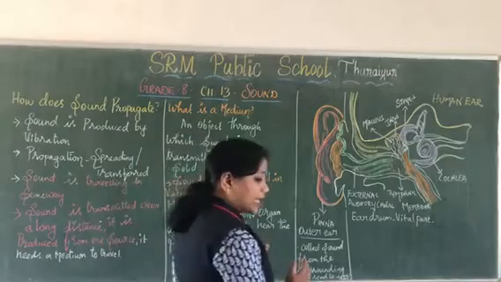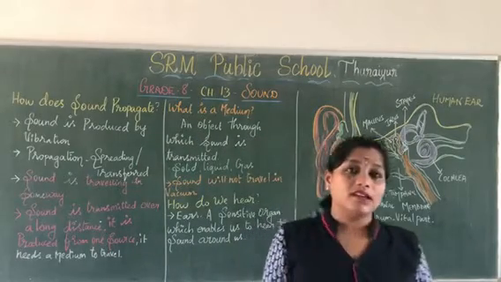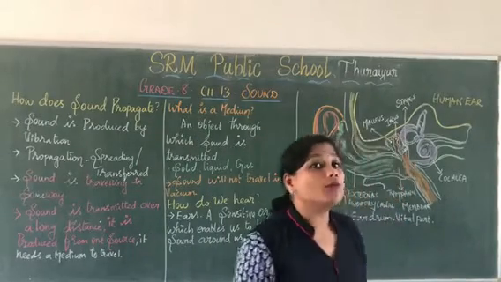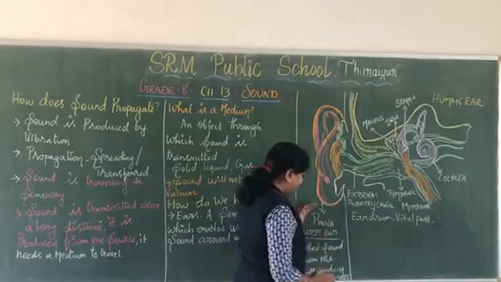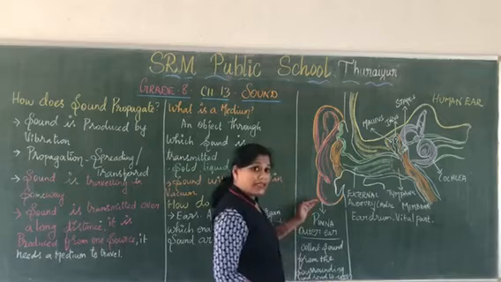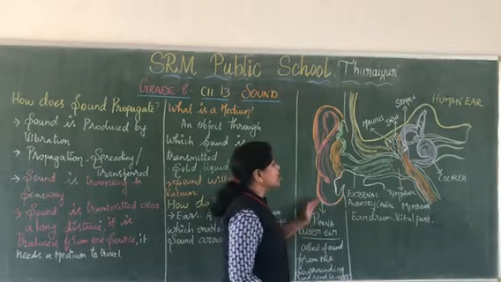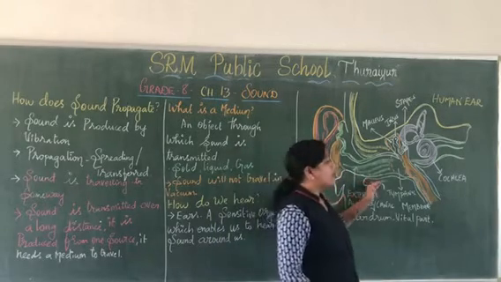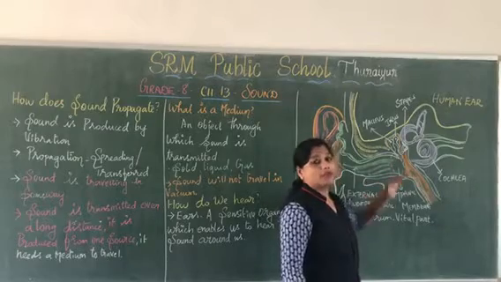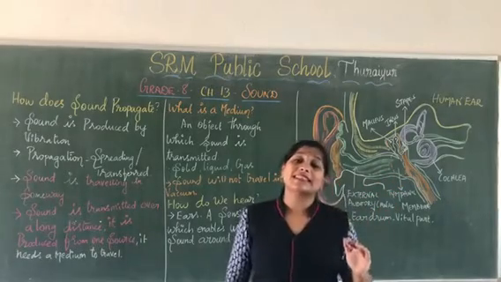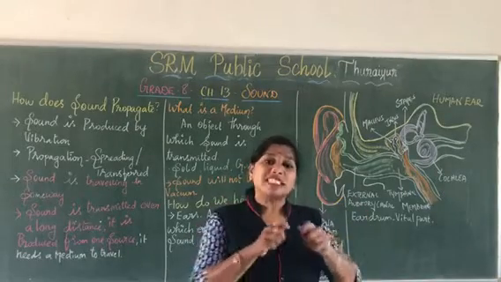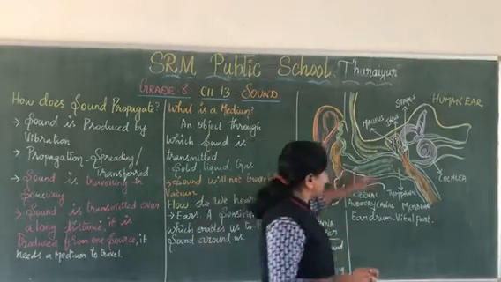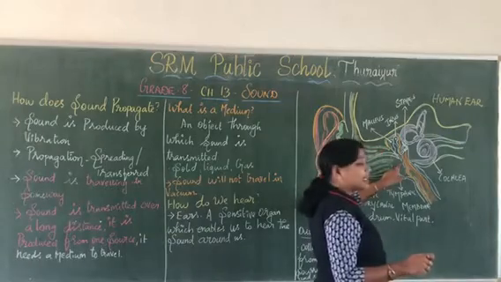So what is the exact mechanism here? The eardrum is going to vibrate. The sound travels from the outer ear. The outer ear collects the sound from the surroundings and sends it to the auditory canal, from where it reaches the eardrum. The eardrum, also called the tympanic membrane, is a membrane-like structure stretched around this inner area.